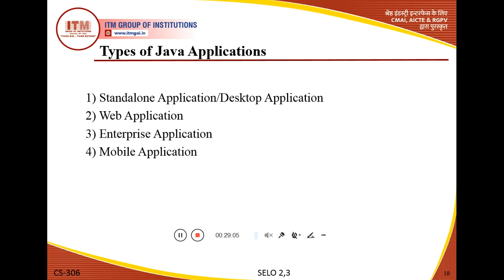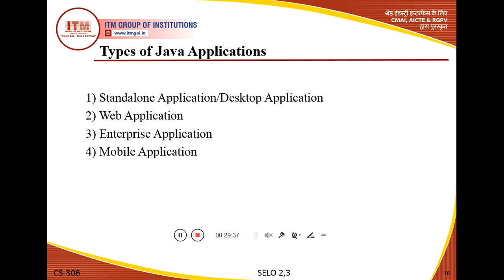Here we use the enterprise application if we develop applications for mobile devices. This type of application is also defined as a mobile application. So these are the main four types related to applications, and this is also defined in detail in the notes.